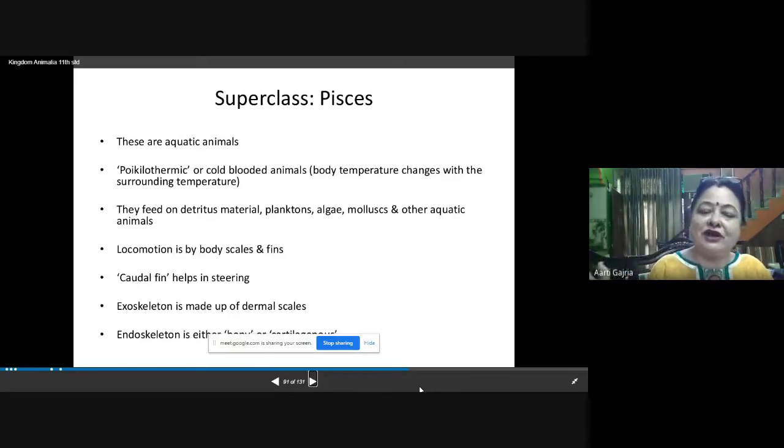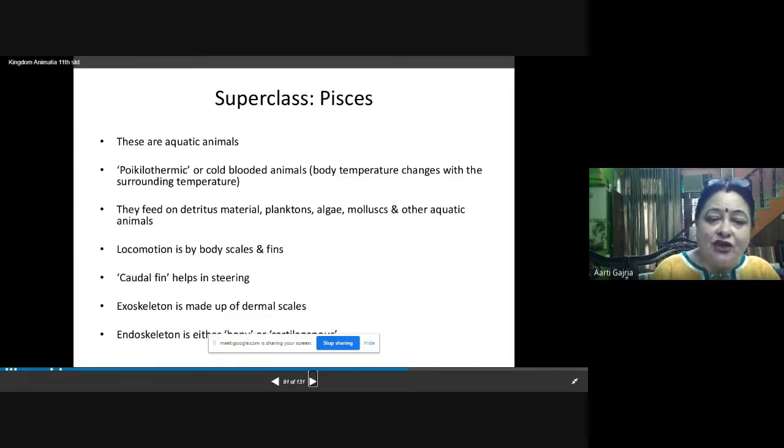So if the surrounding is cold, the body will be cold. If the surrounding is hot, the body will have more temperature. So their body temperature is not constant. It keeps on changing as per the surrounding temperature. And that's why they are called cold-blooded animals.